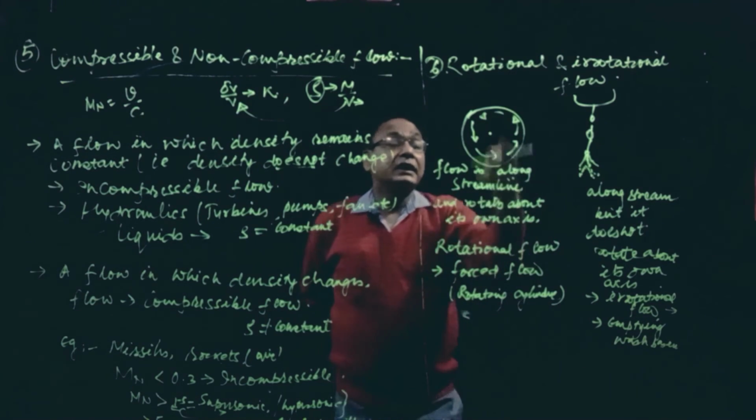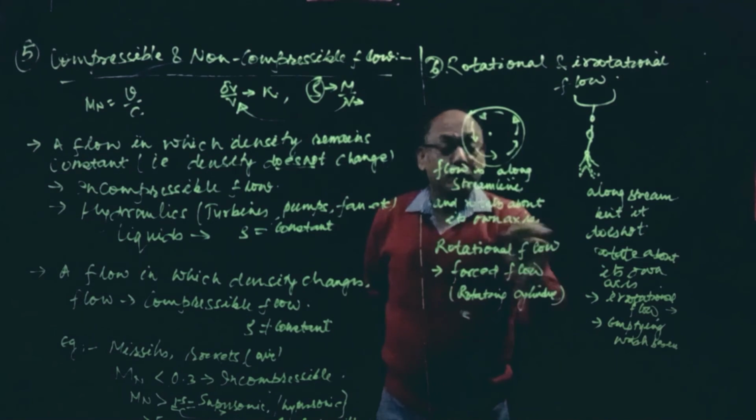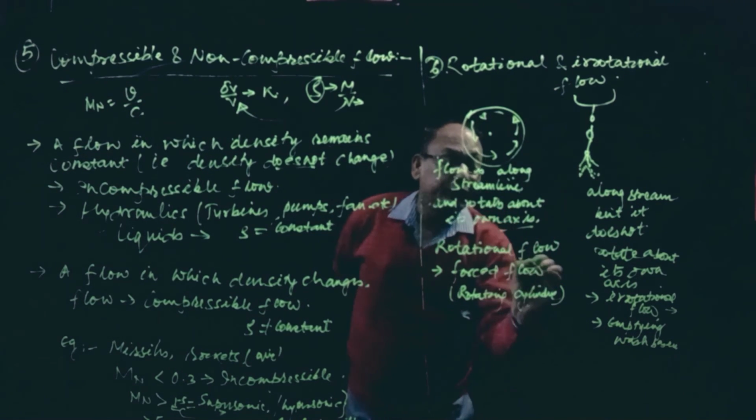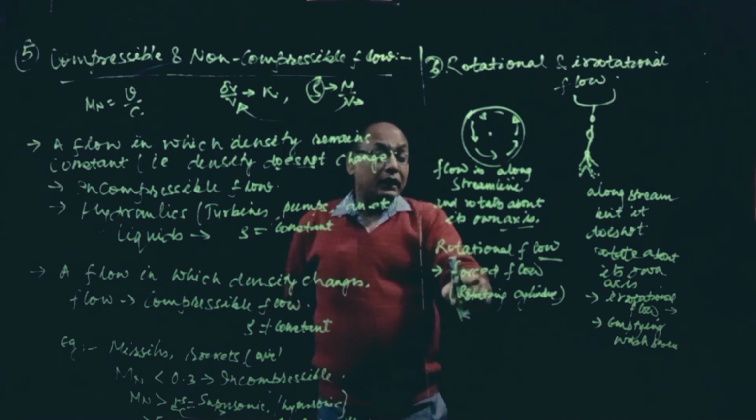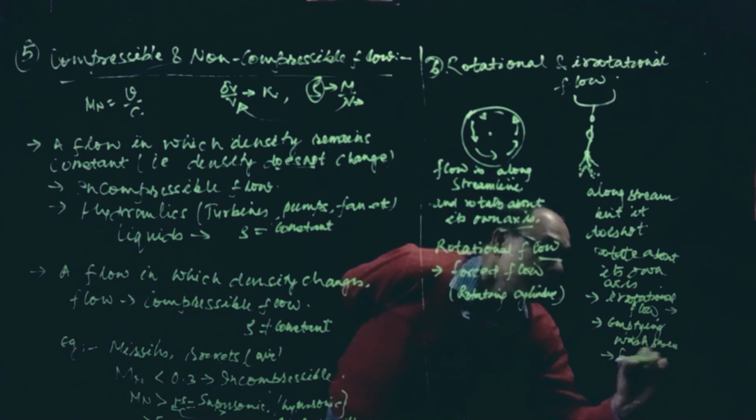Rotational flow means the flow is along the streamline and rotates about its own axis. That type of flow is called rotational flow. And it is also called forced flow. Irrotational flow is called free flow also.